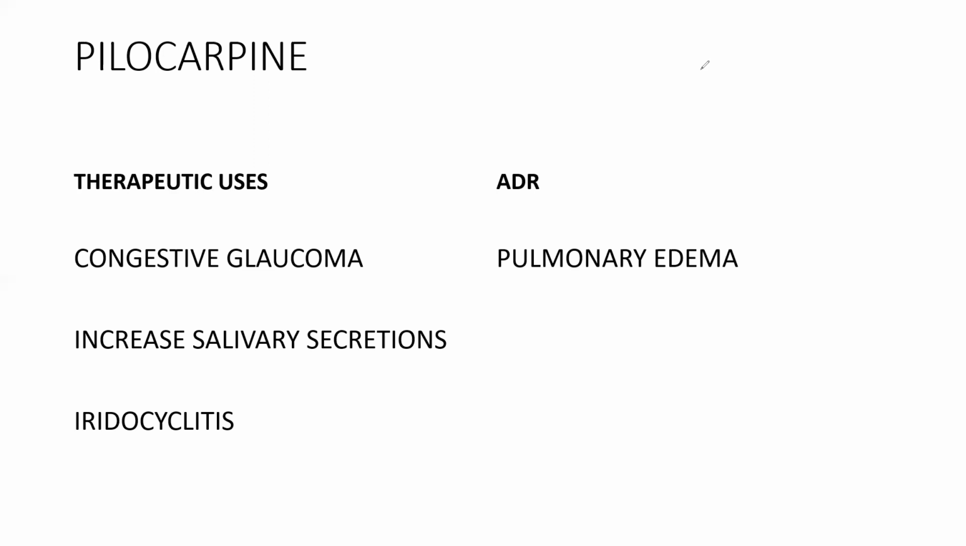And then coming to the ADRs of pilocarpine, there are not that many ADRs because it is a topically used drug. But if you use pilocarpine for a long duration, it produces systemic effects, and the main systemic adverse drug reaction with pilocarpine is pulmonary edema, which is the most dangerous one.